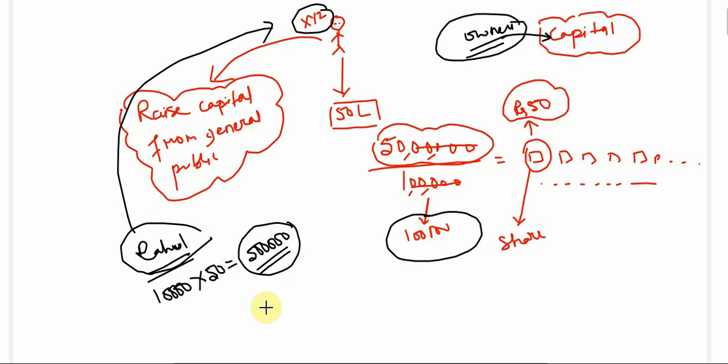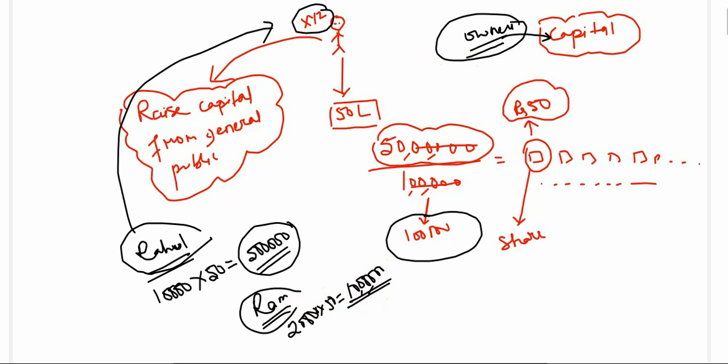Even if there are more persons, let's say there is Ram, who is also interested in investing in this company. He is purchasing, let's say, 20,000 shares, then he will be investing how many rupees? 20,000 into 50 is equal to 10 lakh rupees, right? He will be investing 10 lakh rupees, and Ram will also become an owner of this company because he's contributing to the capital, and he will also get some percentage of the profit.